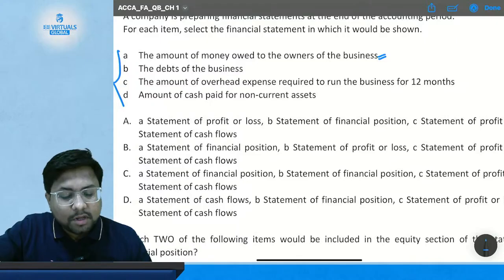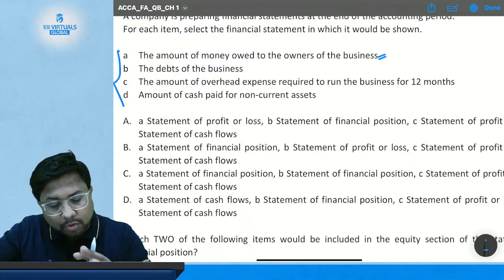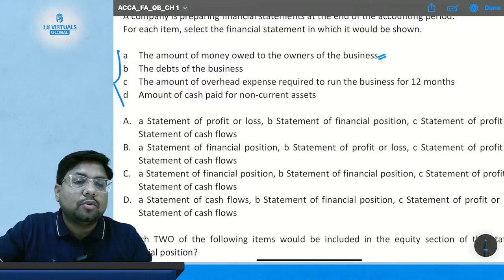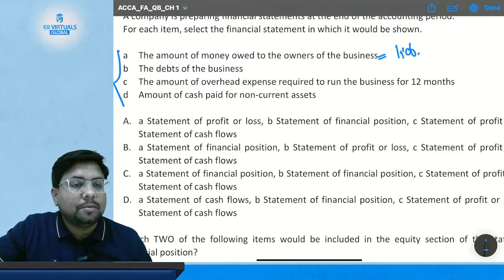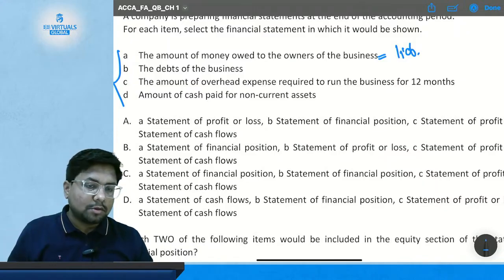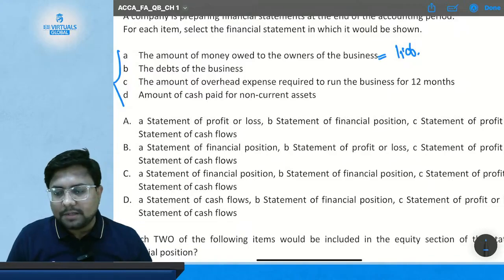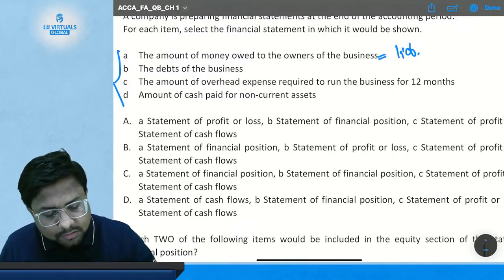The amount of money owed to the owners means liability. So where will it be shown? It will be shown in the statement of financial position, because the statement of financial position deals with the assets and liabilities part. So we will write SOFP.